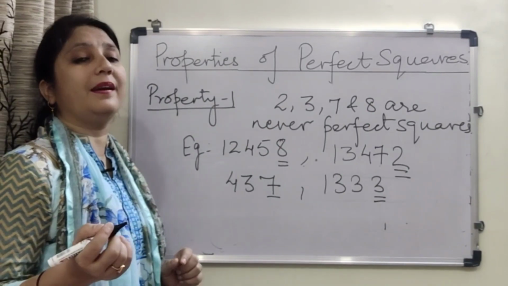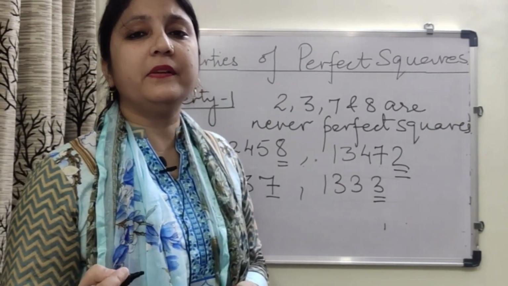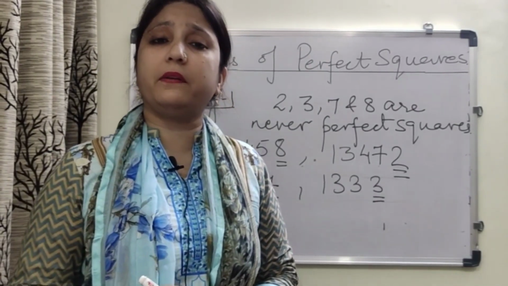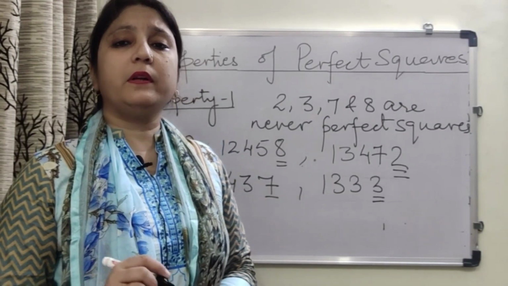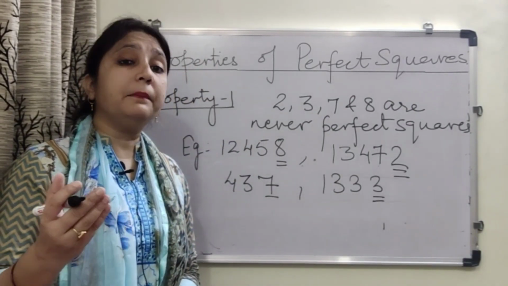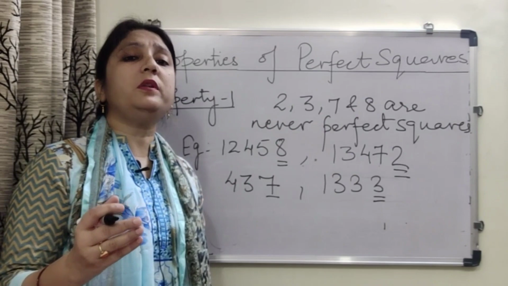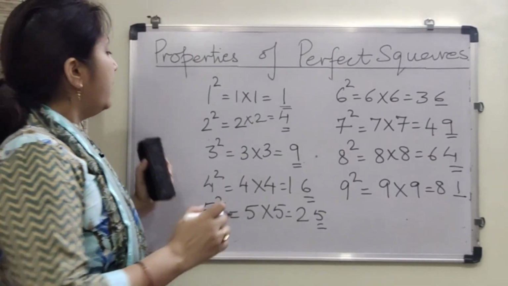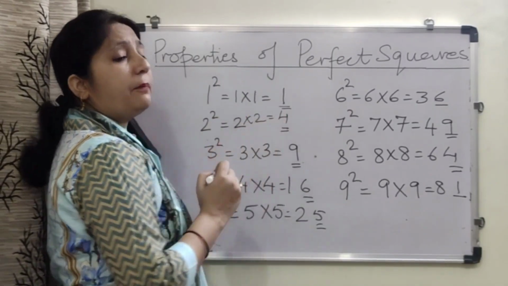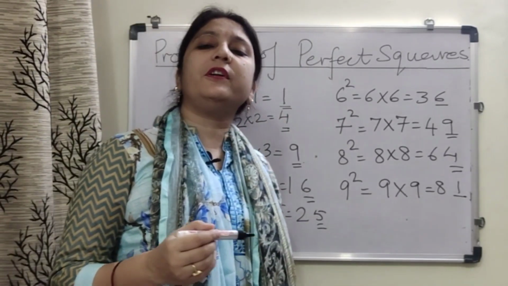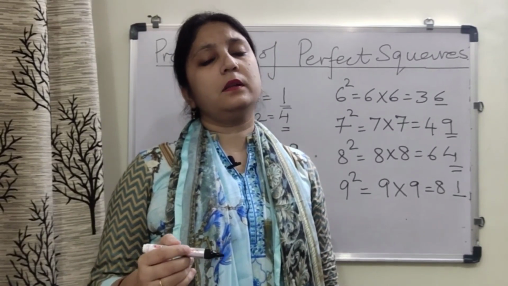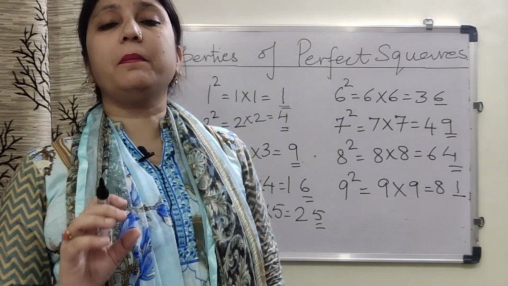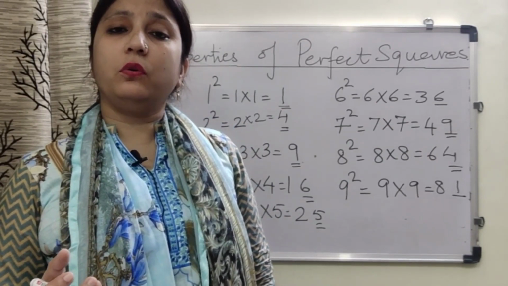Now, the question arises, why are the numbers ending with 2, 3, 7 and 8 not perfect squares? Children, we have just studied a property that the numbers ending with 2, 3, 7 and 8 are never perfect squares. Then the question comes to your mind, why does it happen so?